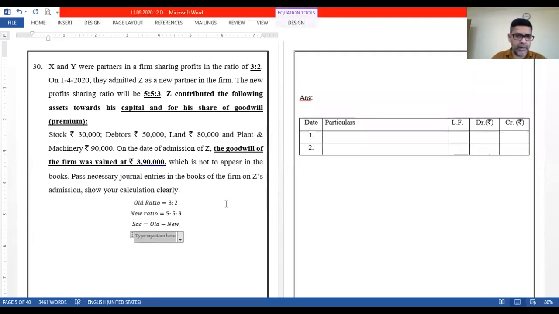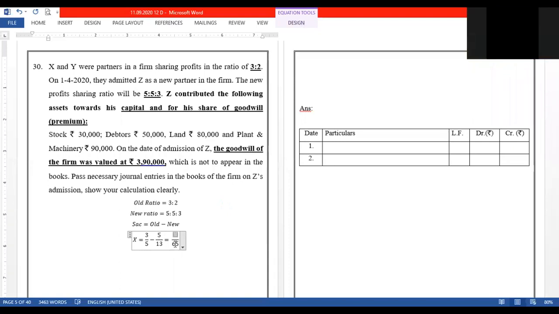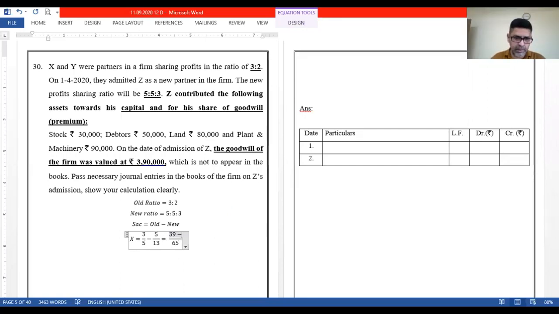For X, the old ratio is 3/5 minus 5/13. The LCM in this case will be 65. 13 fives are 65, so 39 minus 5 fives are 25. So 39 minus 25 is 14.